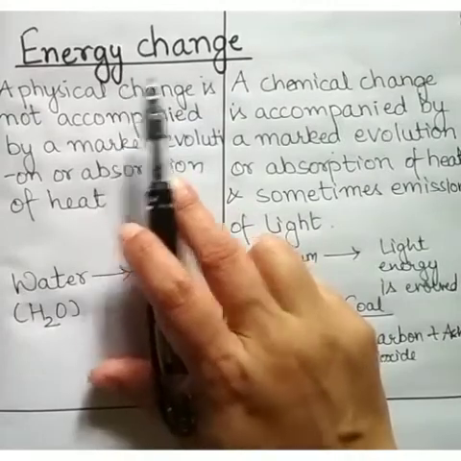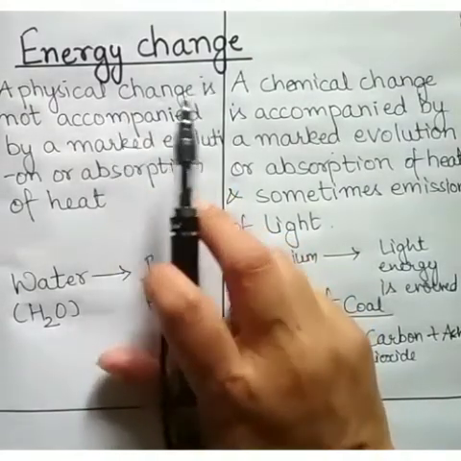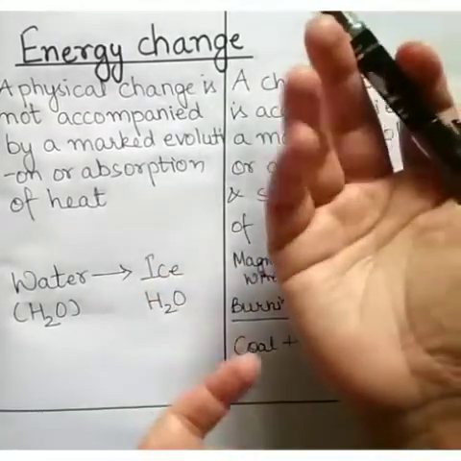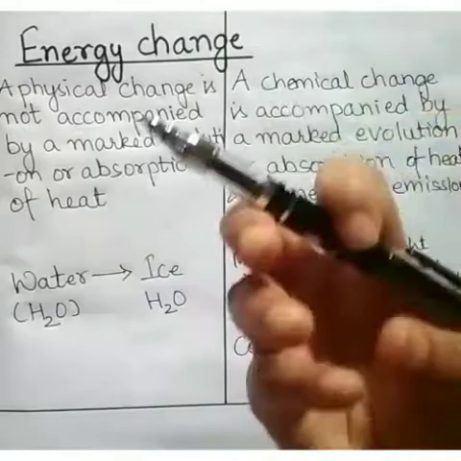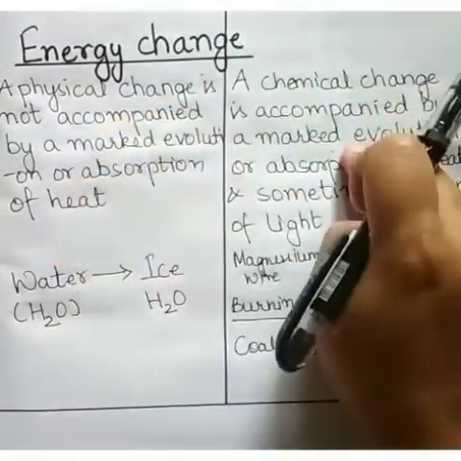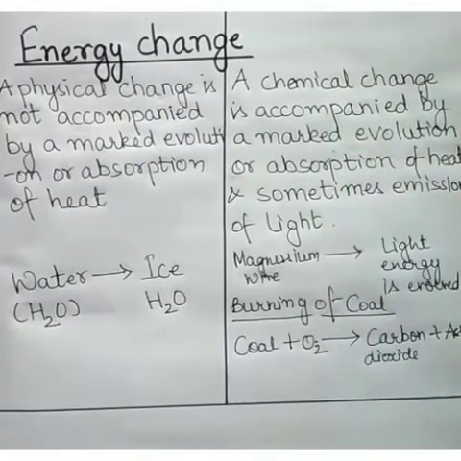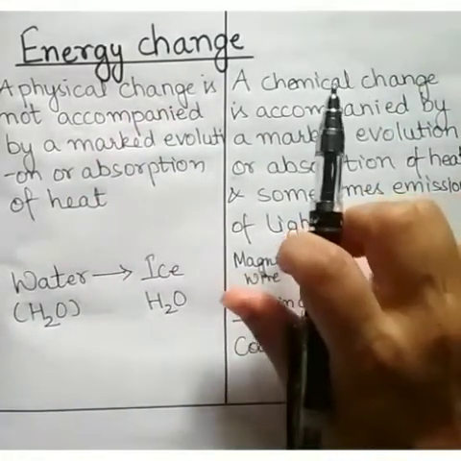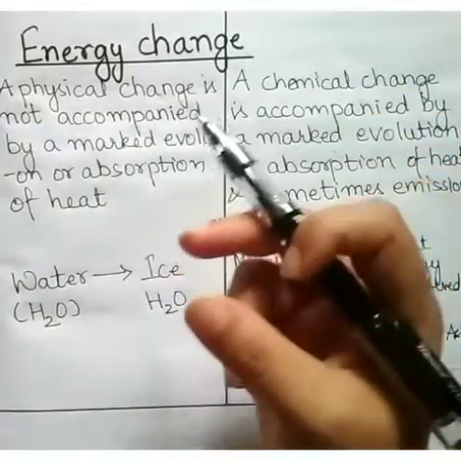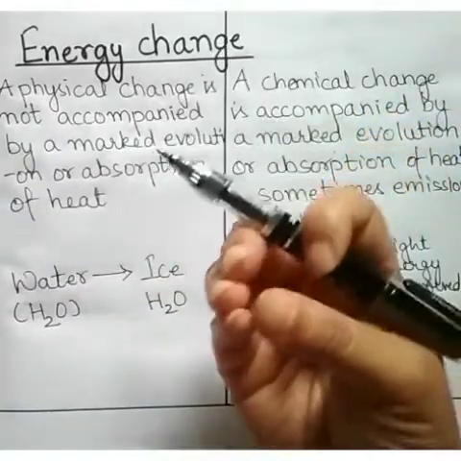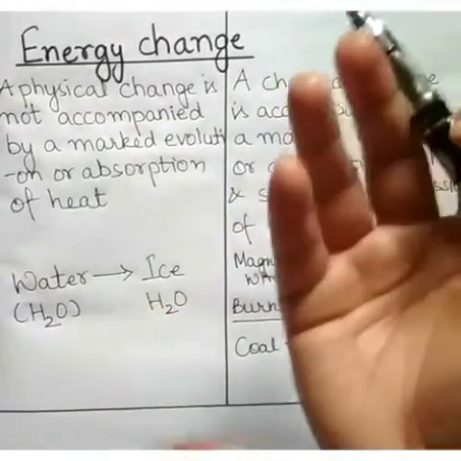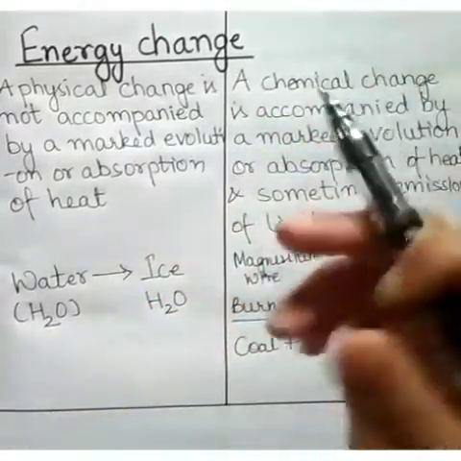Then comes energy change. In both physical and chemical changes, energy may be given out or absorbed. But the amount of energy in physical change is much smaller compared to chemical change. For example, when we burn wood, you start the reaction with a small matchstick, so with a little amount of energy, but then we end up with a lot of energy in the form of heat and light.